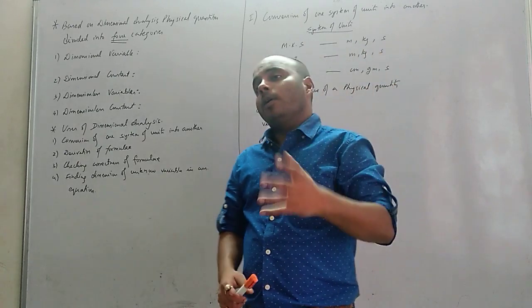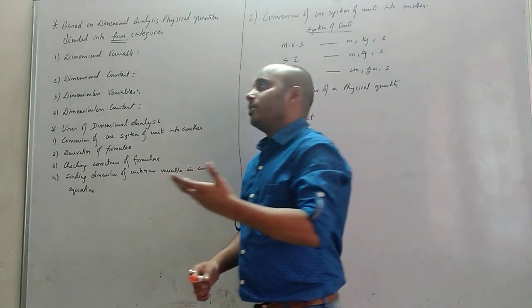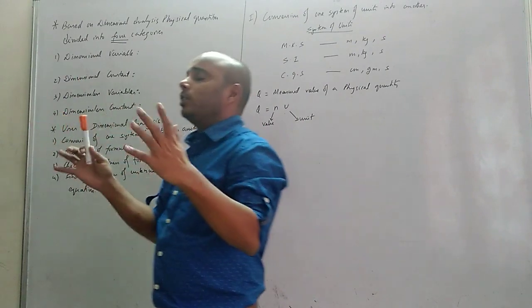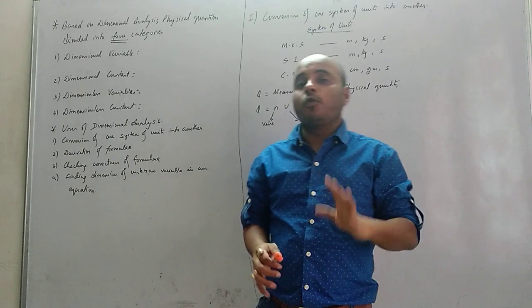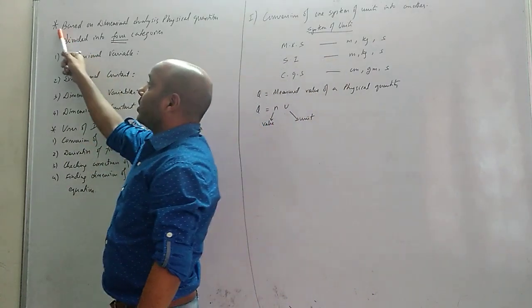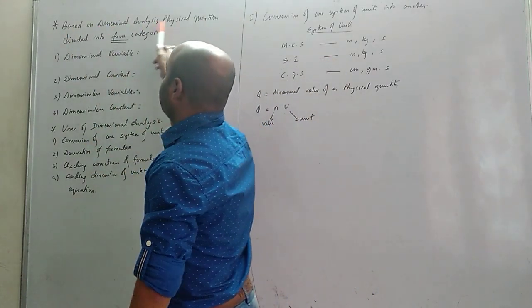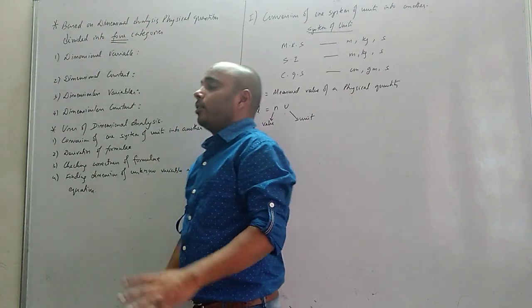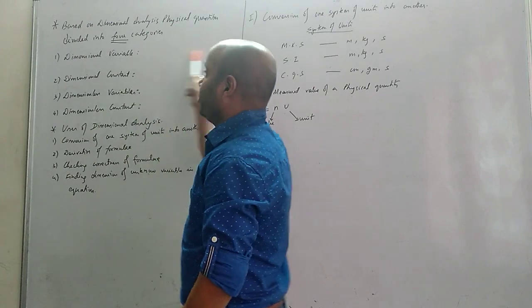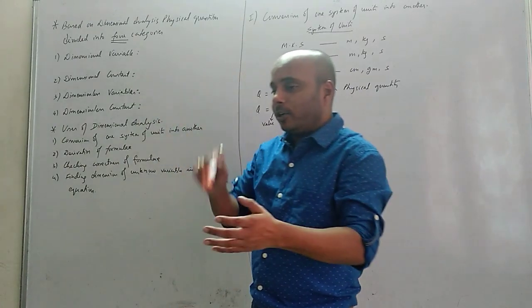Okay. Now, on the same topic, the next is based on the dimensional analysis, the whole physical quantities are divided into four categories. That is the next topic. Based on dimensional analysis, physical quantities are divided into four categories. Okay, now try to understand these things. Everything I haven't written. So when I am saying you, please write down in your notebook.